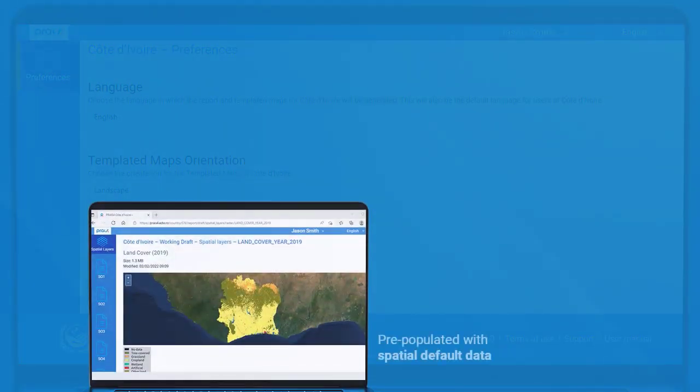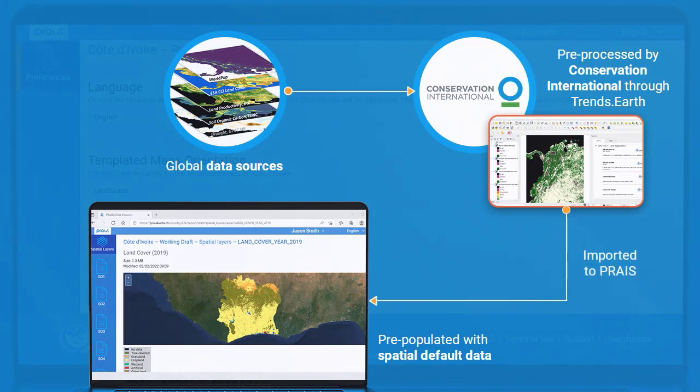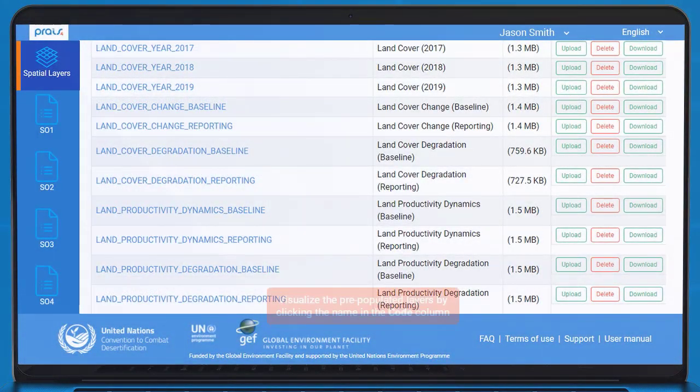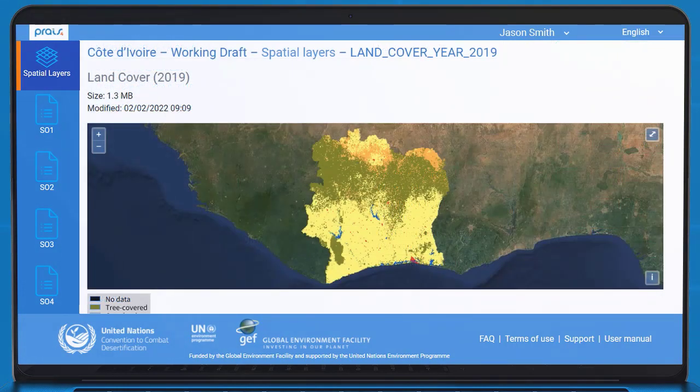Each country zone is pre-populated with spatial default data derived from various global data sources and pre-processed by Conservation International through the Trends.earth tool. Users may visualize one of the pre-populated layers by clicking on its name in the code column. For example, in the Spatial Layers Working Draft page, if a user clicks the Land Cover Year 2019 link in the Code column under Raster Layers for the country Côte d'Ivoire, the pre-populated raster layer for Land Cover 2019 for Côte d'Ivoire appears.